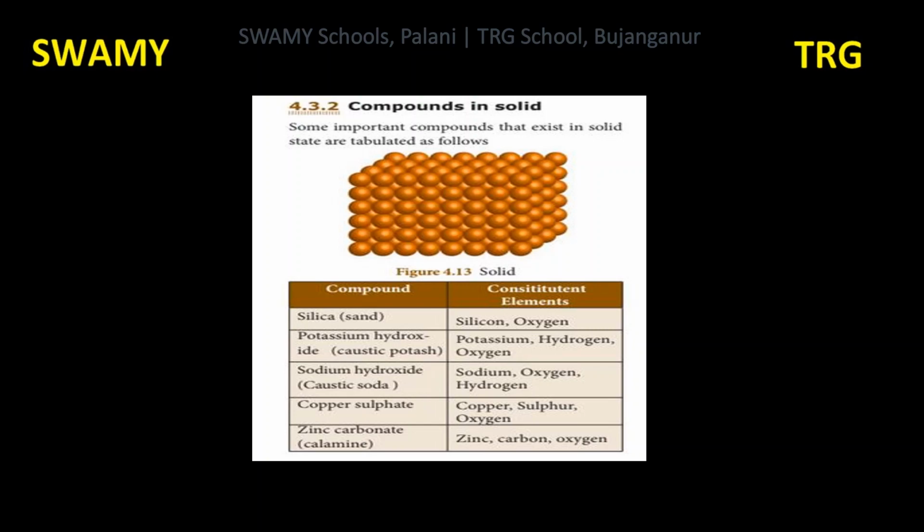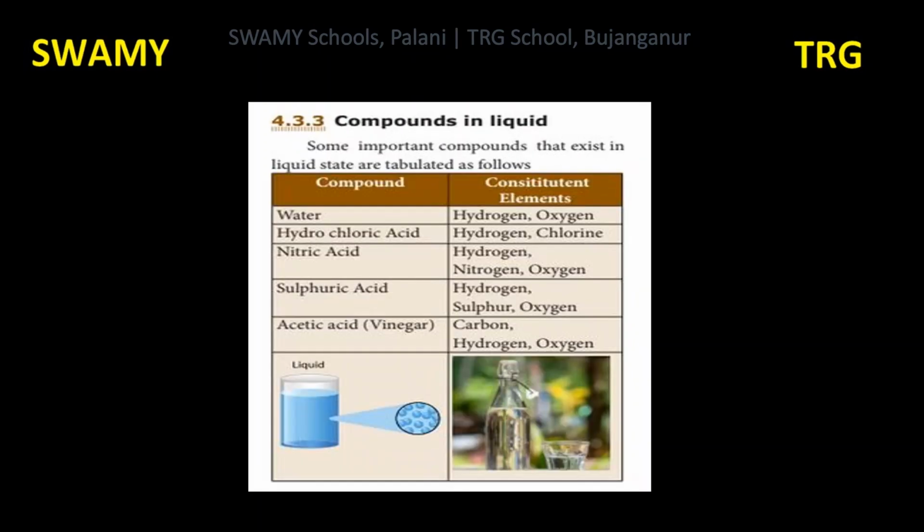Another name for zinc carbonate is calamine, ZnCO3. Zn zinc, C carbon, O oxygen. Zinc, carbon and oxygen are the elements combined to form a compound called zinc carbonate. Another name for zinc carbonate is calamine. Formula is ZnCO3.